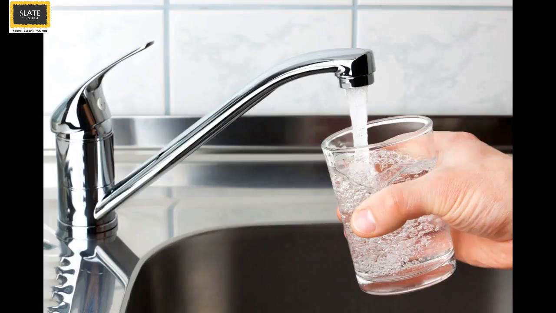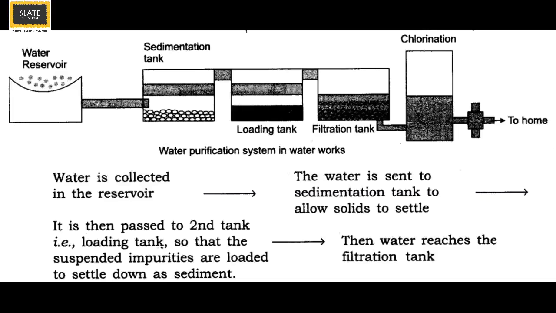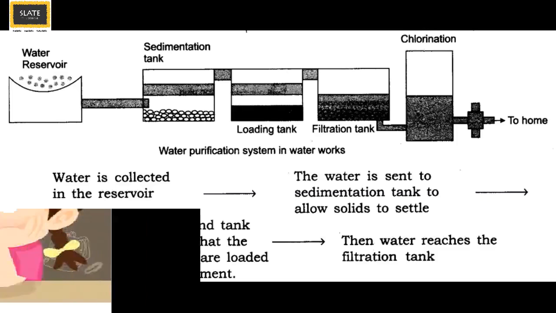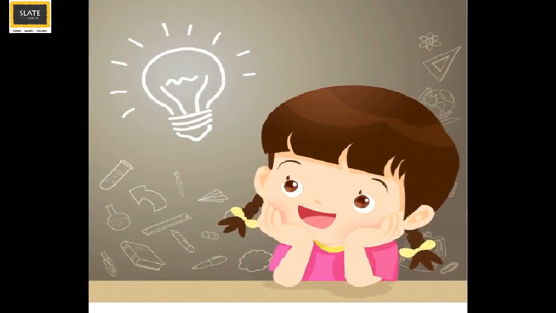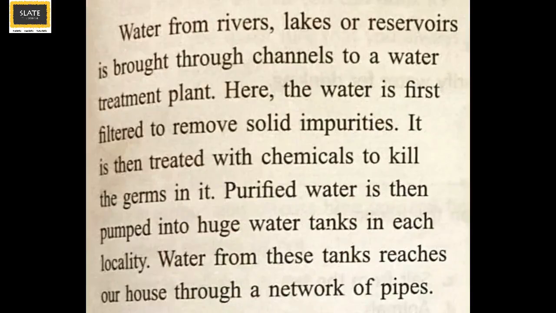So slaters, before we get the water that we use in our homes, it undergoes a process of purification. Let's understand about this process of purification from the textbook. Water from rivers, lakes or reservoirs is brought through channels to a water treatment plant.